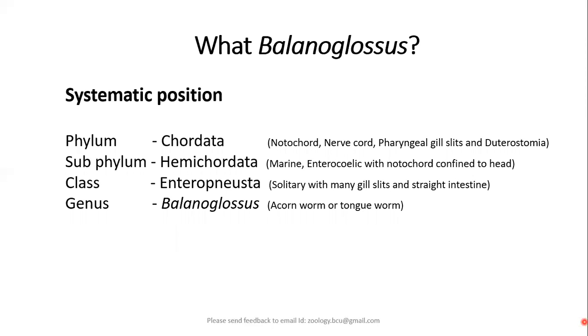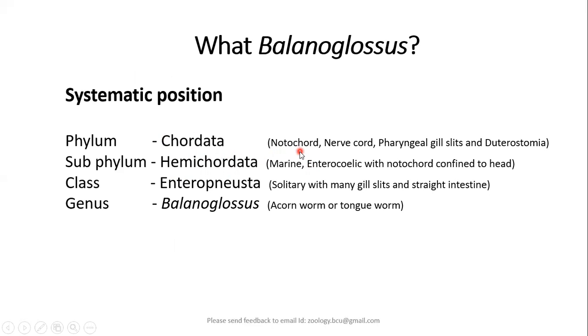When we want to know about Balanoglossus, the first and foremost thing is we should know its systematic position, which is assigned because of its unique characters. It is currently included under the phylum Chordata.